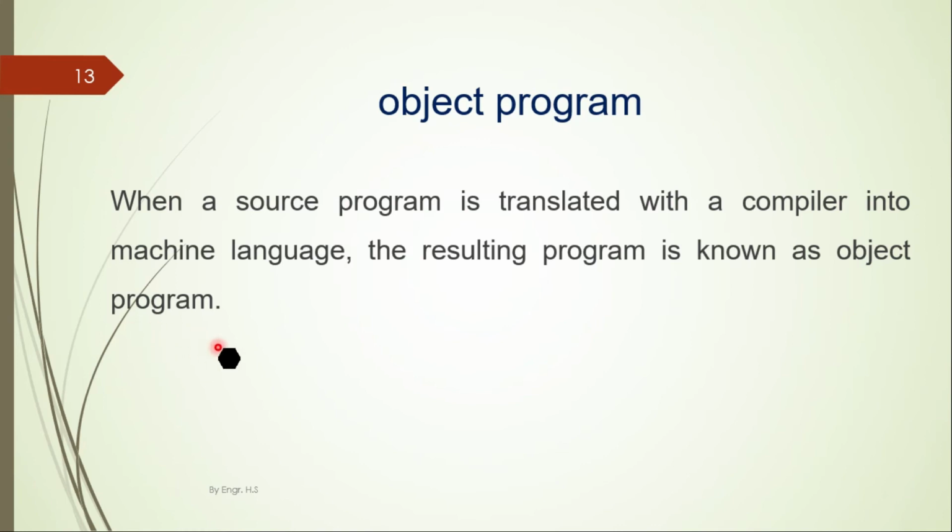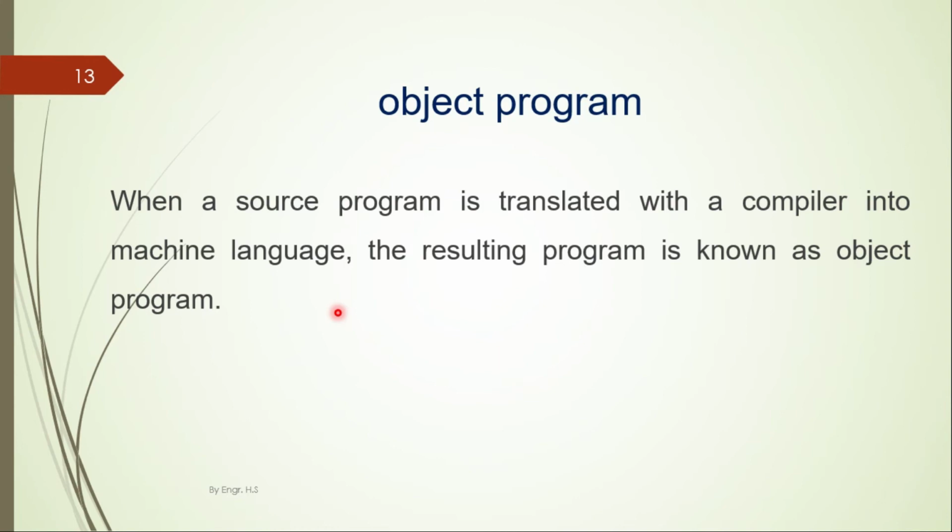So, source program is basically written in high level language, the language which is understandable by programmer. And the object program is the program which is converted into a machine language so that can be understandable by the computer.